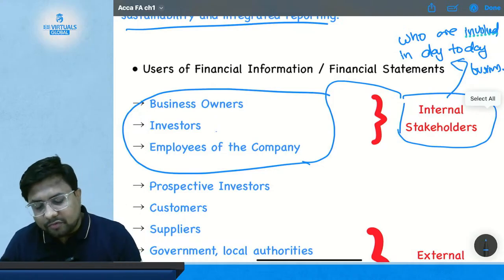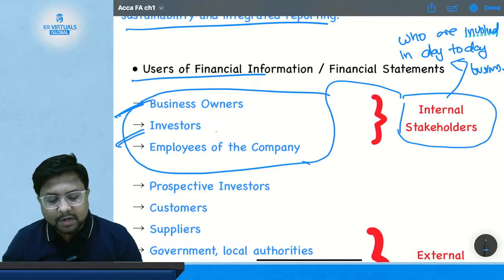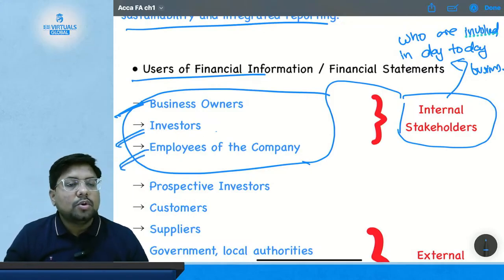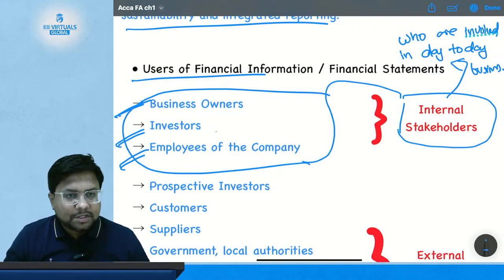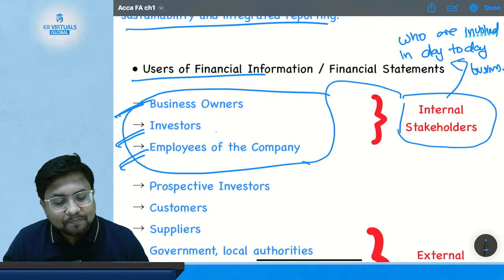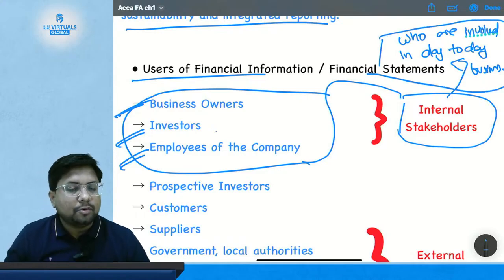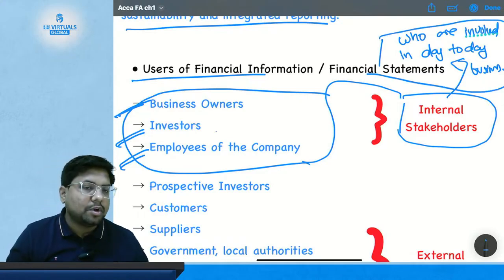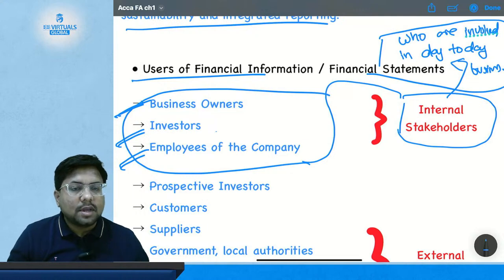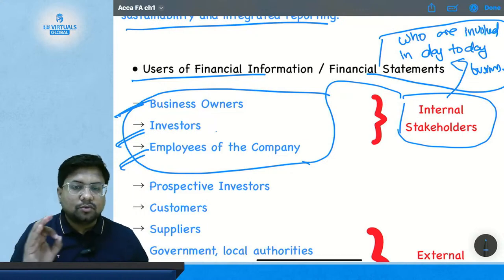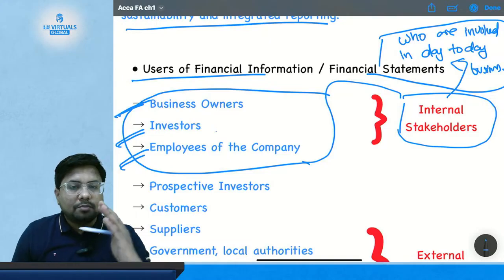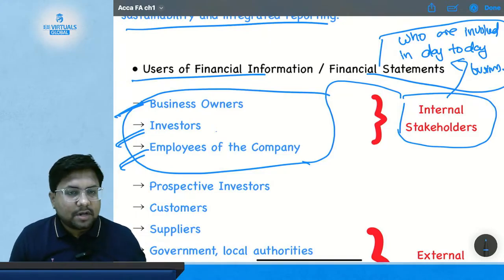So among users of financial statements, you have three: business owner, investor, and employee of the company, who use the financial information and are also internal stakeholders, because they are involved in the day-to-day business of the company. So the first three users are business owner, investor, and employee.